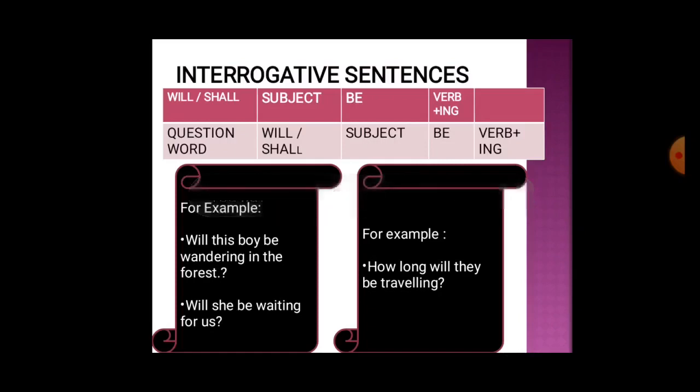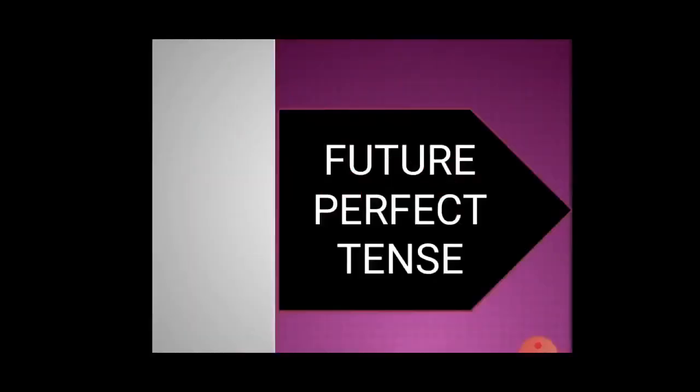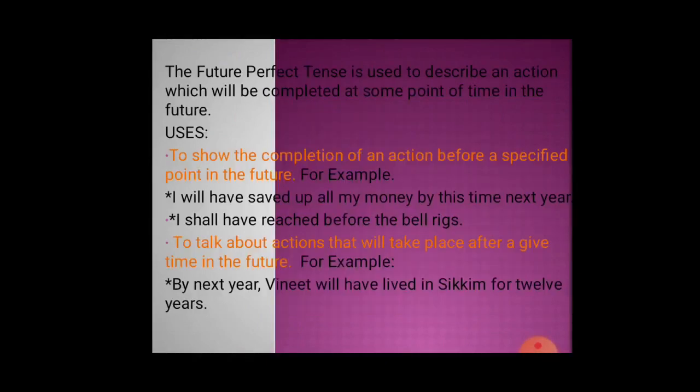So, this ends the perfect tense. Now, the future perfect tense is used to describe an action which will be completed at some point of time in the future. It is used to show the completion of an action before a specified point in the future. For example, I will have saved up all my money by this time next year.